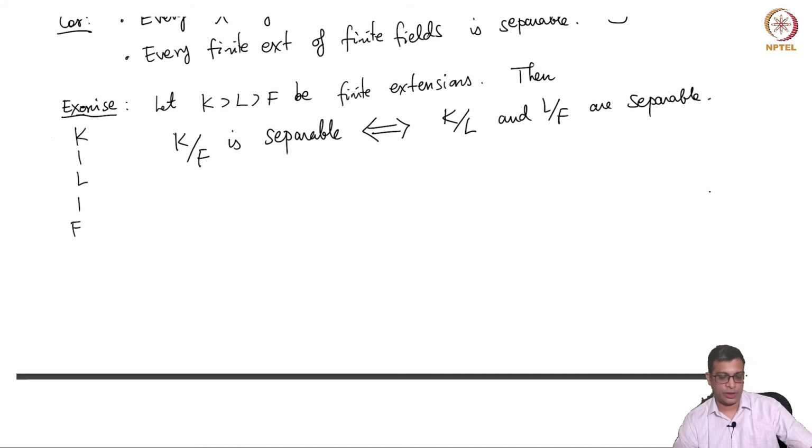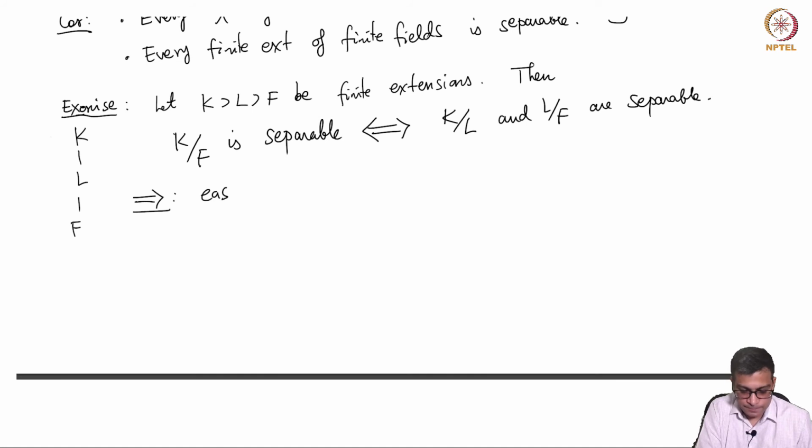And this is unlike normal extensions. If K over F is normal, it does not mean L over F is normal, but it is true for separable. So, this part is easy, because if K over F is separable, let us take an alpha in K, its irreducible polynomial over F has distinct roots, is separable, but then the irreducible polynomial of alpha over L is a factor of the irreducible polynomial of alpha over F.